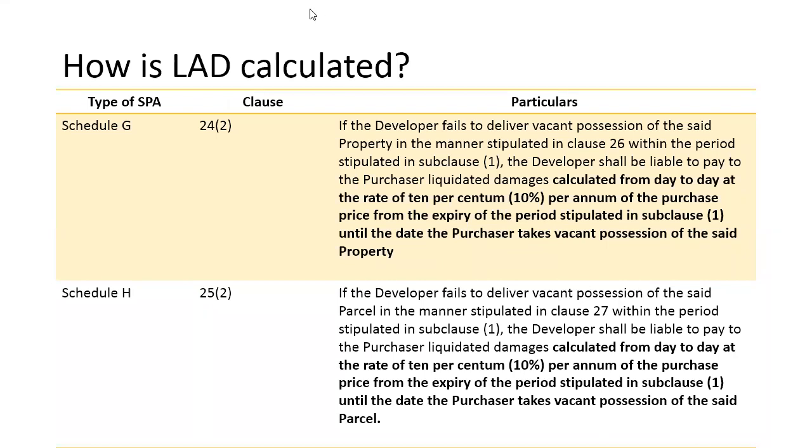The clause states that if the developer fails to deliver the vacant possession of the property in the manner stipulated in clause 26 within the period stipulated in subclause 1, which for Schedule G is within 24 months and for Schedule H is within 36 months, the developer shall be liable to pay to the purchaser damages calculated from day to day at the rate of 10% per annum of the purchase price from the expiry of the period stipulated in subclause 1 until the date the purchaser takes vacant possession of the said property.